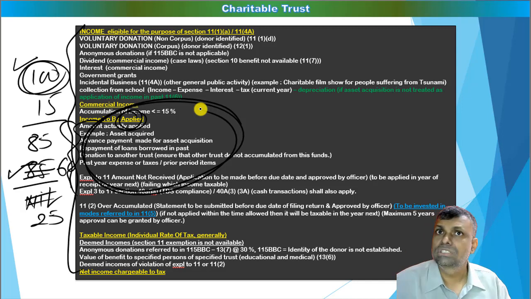So go through, just pause this video. In this particular page, a very good summary of the entire computational aspect of this charitable trust has been given to you. If you want to, please pause this video at this point in time and just go through this particular point first of all.